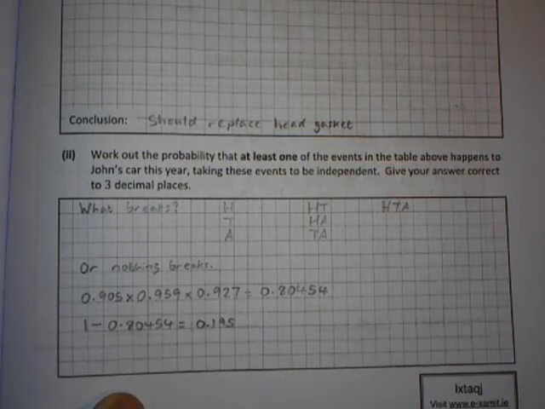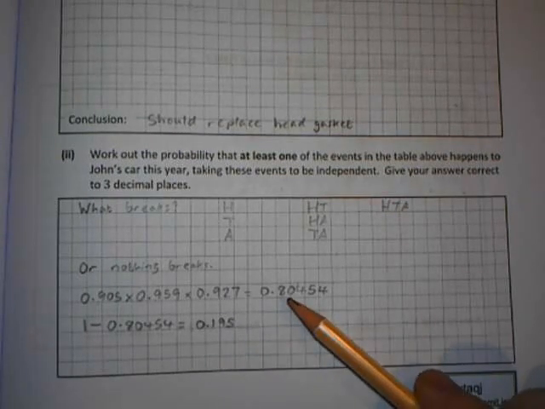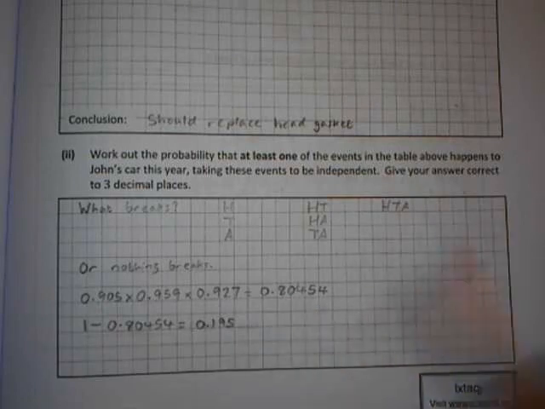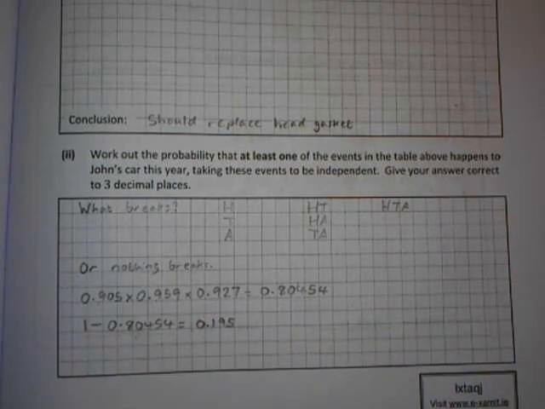So then the question asks you, well, what's the probability that something breaks? Well, it's not this 80%, it's the rest of it, it's the 20%. So you do 1 minus your 80% and you get that. So 0.195, answer correct to 3 decimal places.